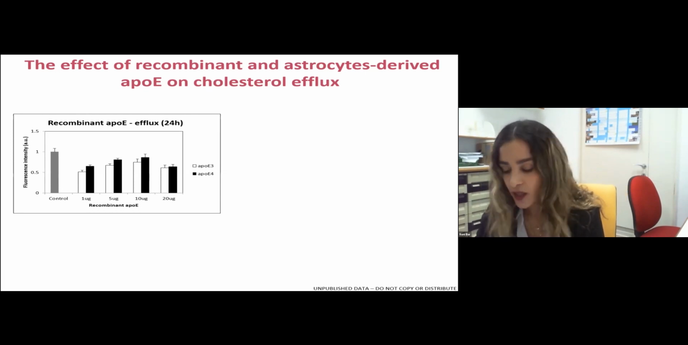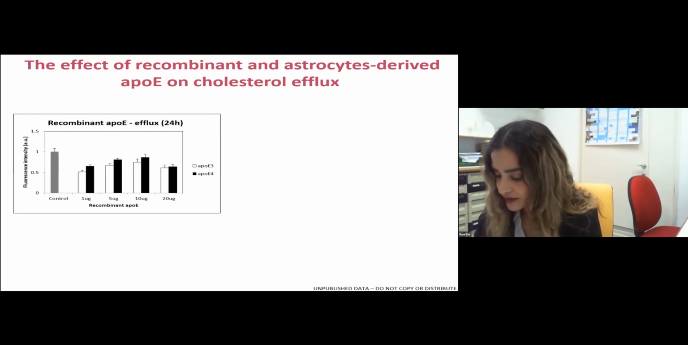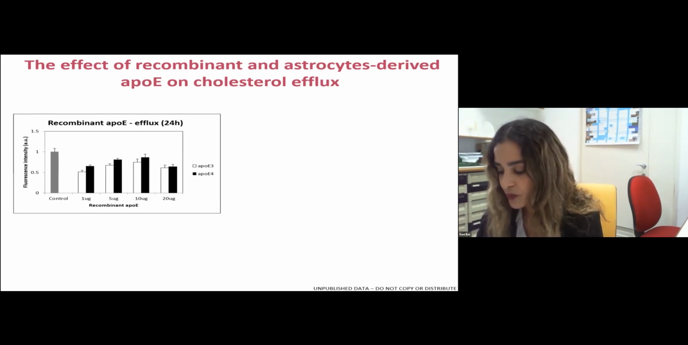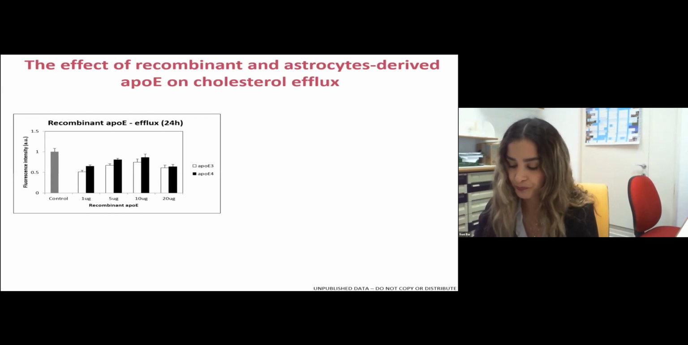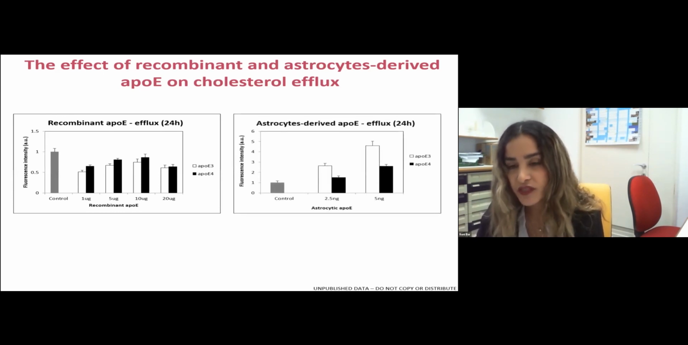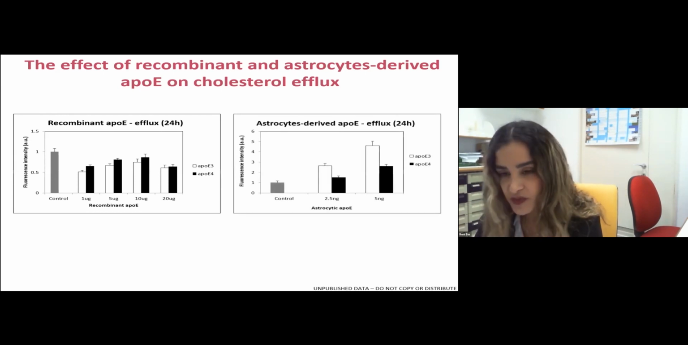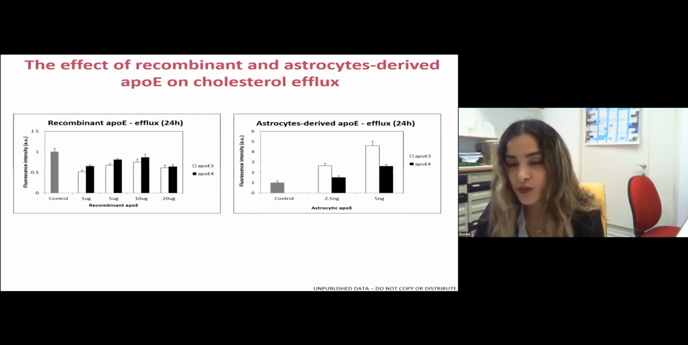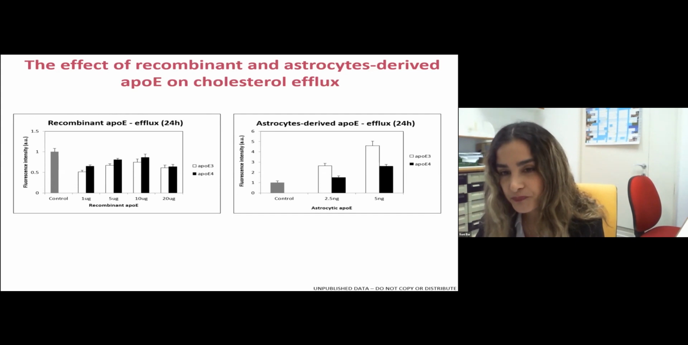So since recombinant ApoE is lipid-free, and ApoE secreted from astrocytes is present as an ApoE particle that has distinct properties from ApoE derived from other sources, we applied the assay utilizing astrocyte-derived ApoE. Here we use different dosages at the nanogram scale, 2.5 nanogram and 5 nanogram per ml, and we can see high levels of cholesterol released into the culture media in ApoE3-treated astrocytes.